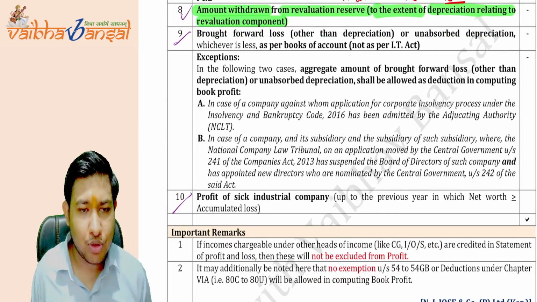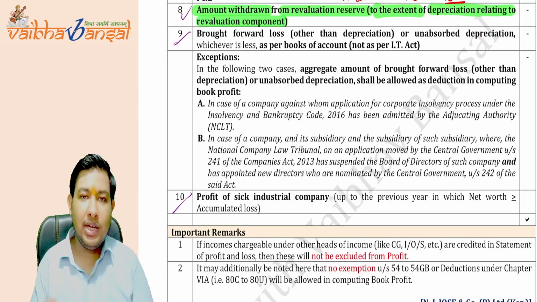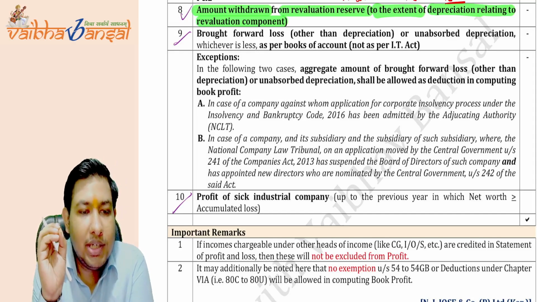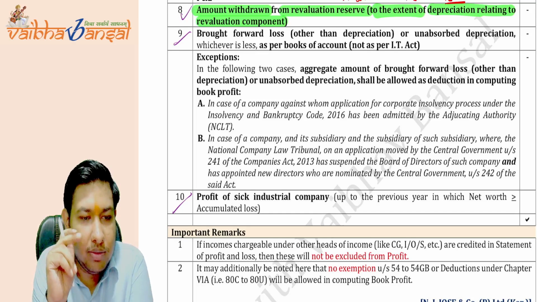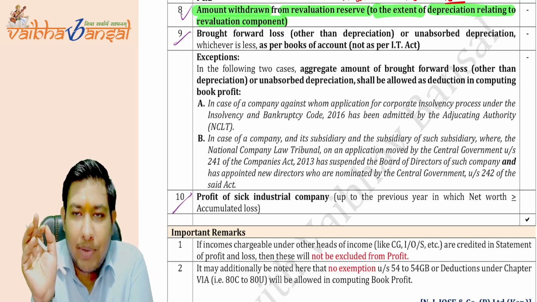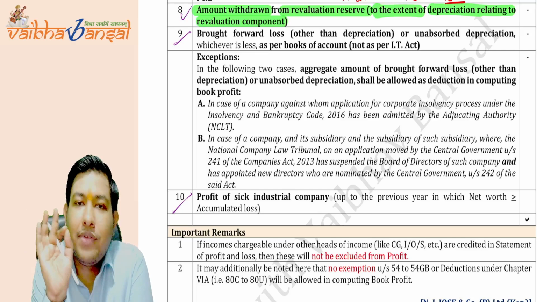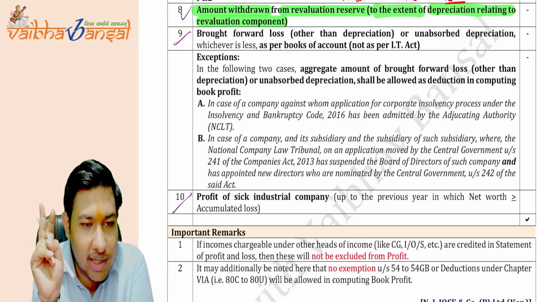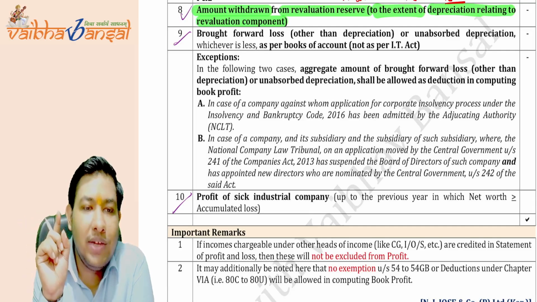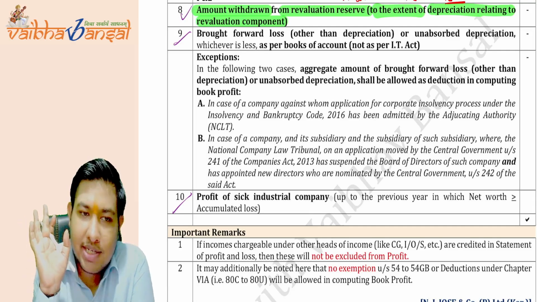Now coming on to the less portion, what does it say? We will allow the deduction from the net profit of the brought forward loss or unabsorbed depreciation, whichever is less. We will not give the deduction of both the things, brought forward loss and unabsorbed depreciation. We will allow only one, whichever is less. Is this clear to you?